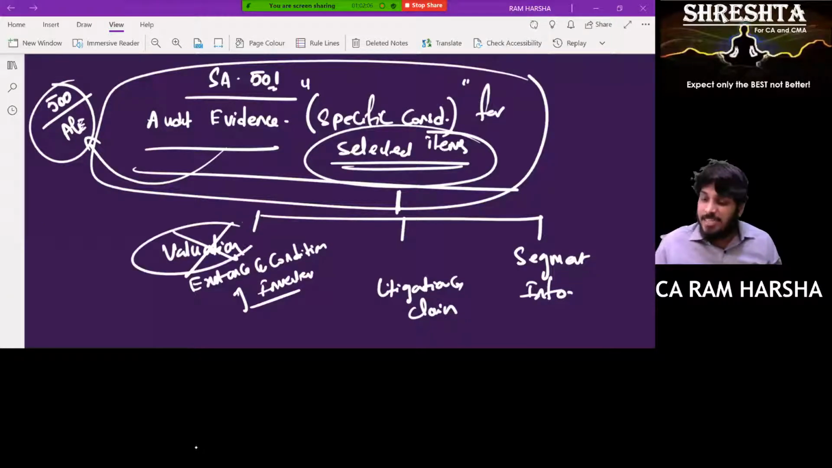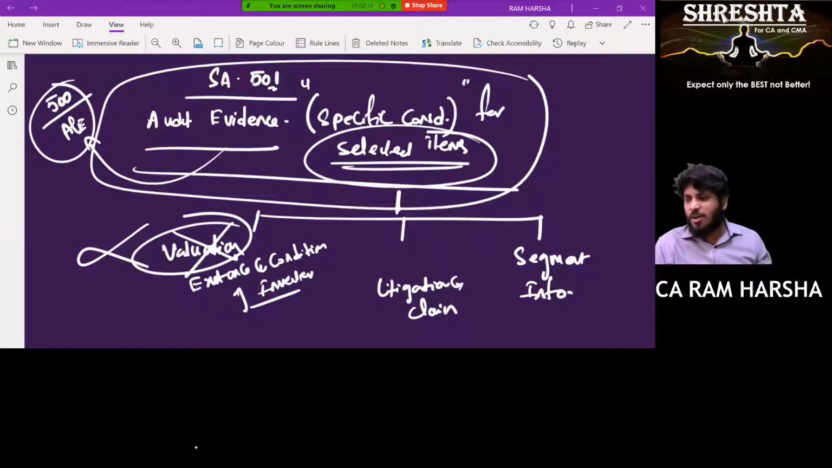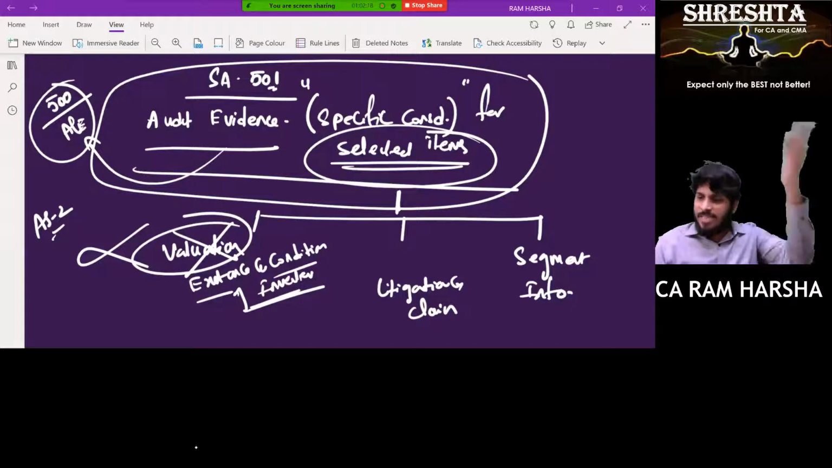Many think of valuation whenever we say SA 501, valuation. No, the valuation part they didn't speak at all. They only spoke about existence and condition of inventory. How inventory should be valued, Accounting Standard 2 is there. We will verify AS 2. That's enough. Why again do you need a separate standard for auditing?